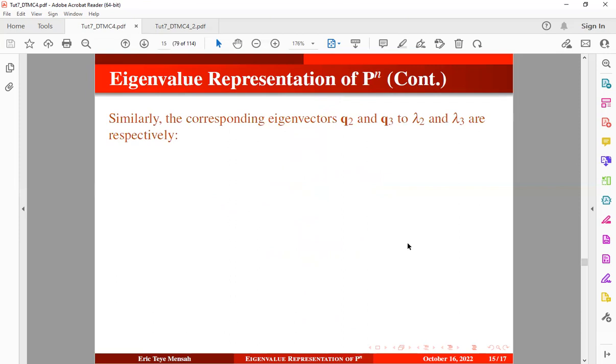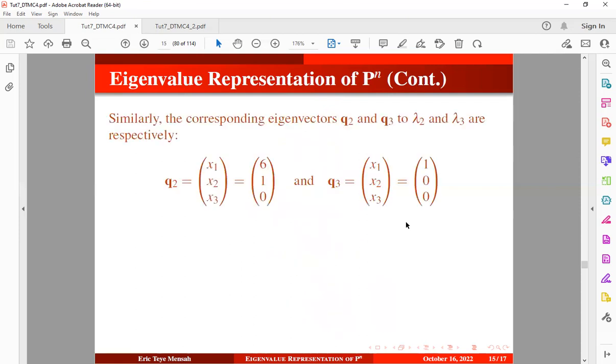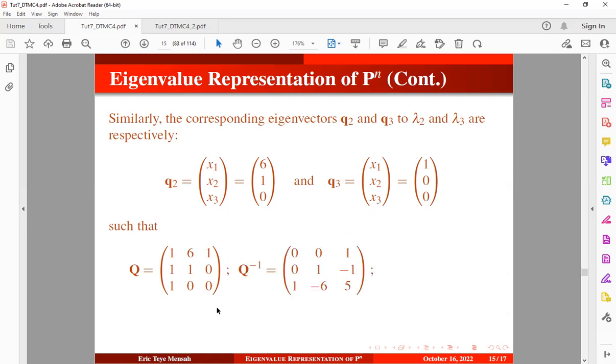Similarly, the corresponding eigenvectors Q2 and Q index 3 can also be obtained if we use a similar approach, okay? You're going to get this result for the second eigenvector and the third eigenvector, okay? So therefore, the square matrix whose ith column is the eigenvector can be obtained. So these are the first eigenvector, second eigenvector, and the last eigenvector. And you can also obtain the inverse. You can use the scientific calculator to obtain this inverse, okay? And we are going to have our diagonal matrix whose diagonal entries are the corresponding eigenvalues, okay?